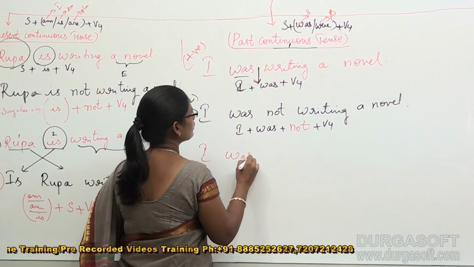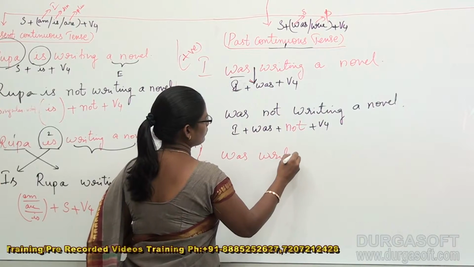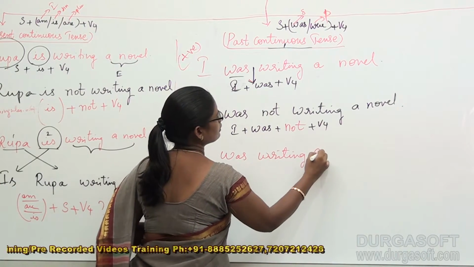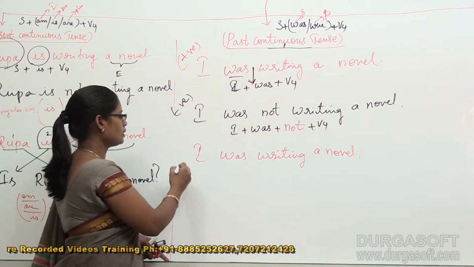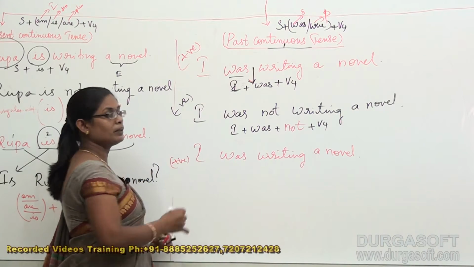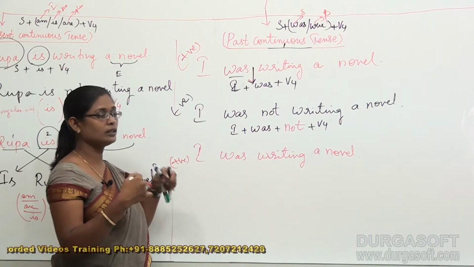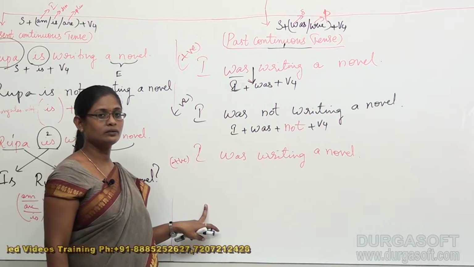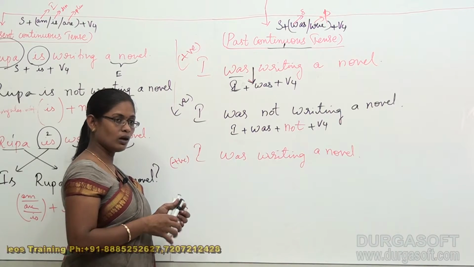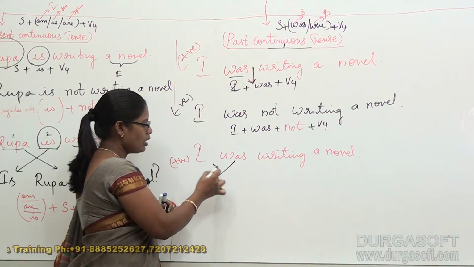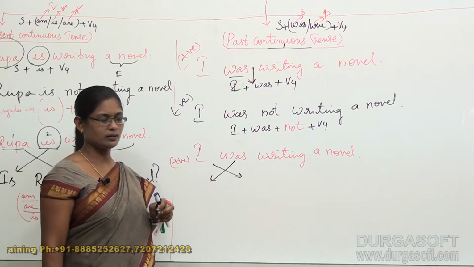I was writing a novel. This is my positive sentence. From my positive sentence, I am jotting down a questioning sentence. What was the rule that we are following always? Interchanging the places.